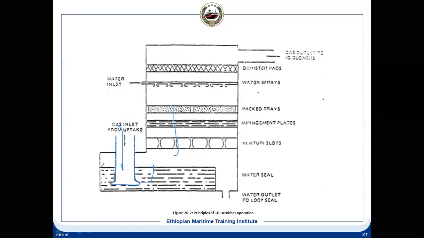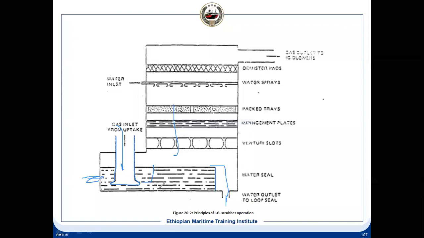Here we maintain a water level, and continuously, suppose your water is supplied from your scrubber seawater pump, it is maintained, because at the outlet there is a barrier here, it will maintain up to this, and it is overflowing and going overboard. And this is bubbling out, which means it is cooling and then going in this direction, and some is also getting separated and the remaining is separating here.